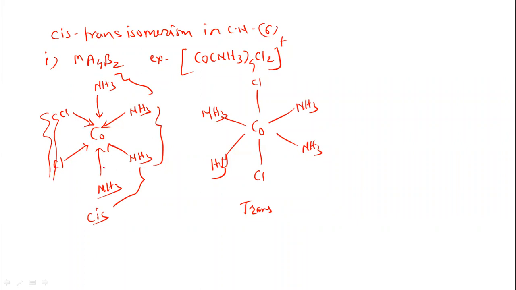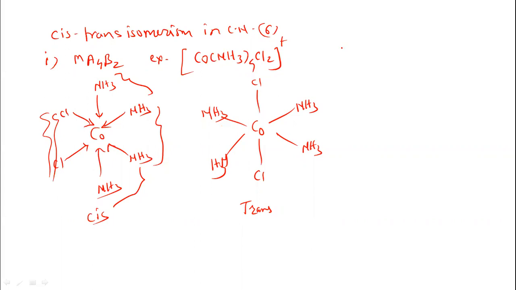Otherwise, you can say that the two ammonia molecules are on the opposite side of the cobalt. Therefore, it is a trans isomer, but that is not true here. No doubt, see here, you can see this is a pure, diagonal trans isomer. The same groups are on the opposite side. So this is a trans isomer. So, we can draw the structure of the complex Ma4B2 like this.